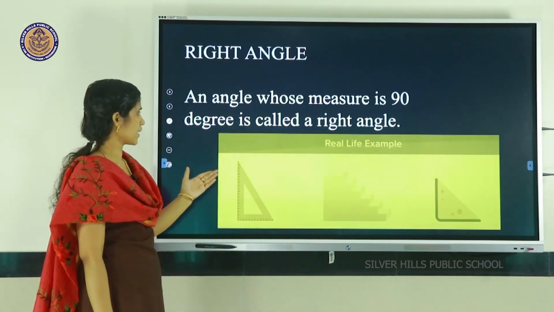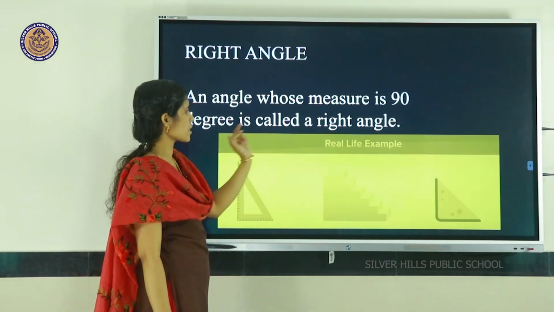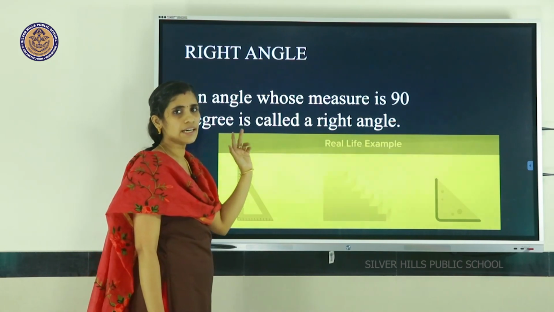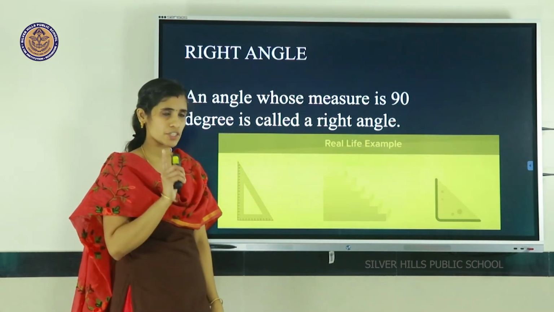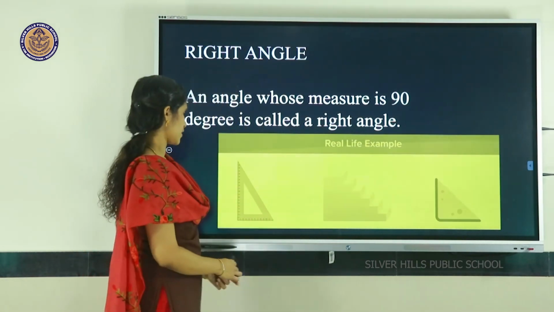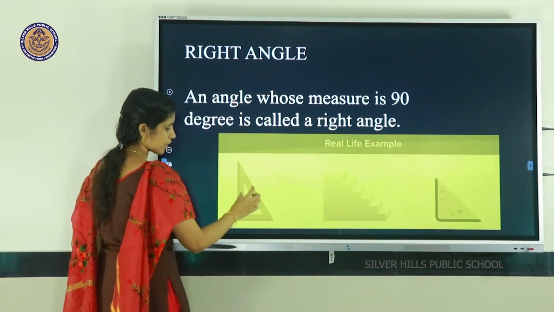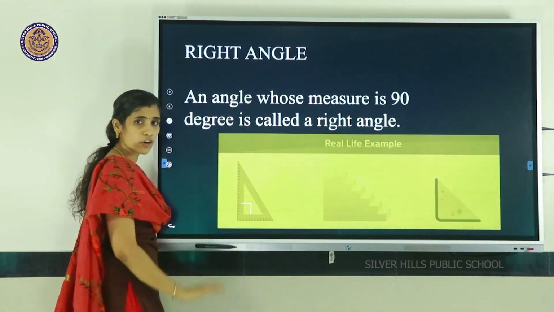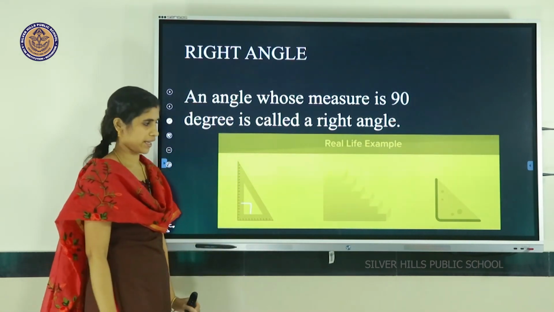Right angle means an angle whose measure is 90 degrees is called a right angle. Its picture is like this. Here, in between these two lines, the angle measurement is 90 degrees. So this is called a right angle.